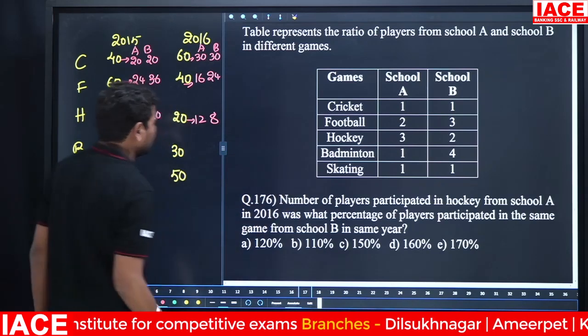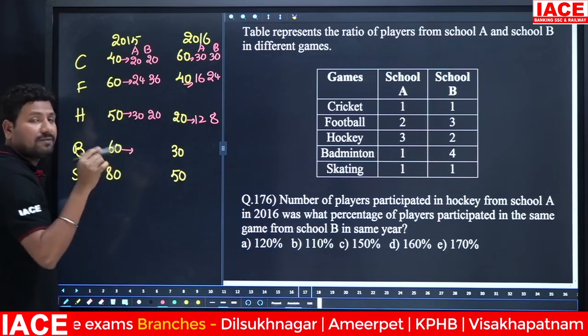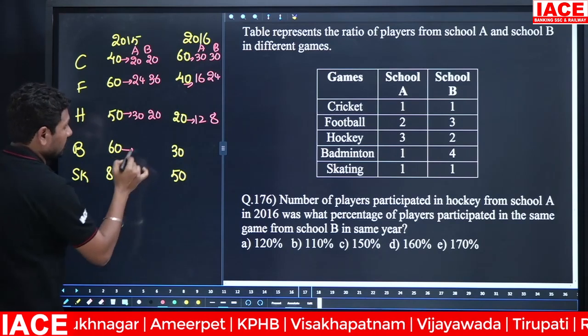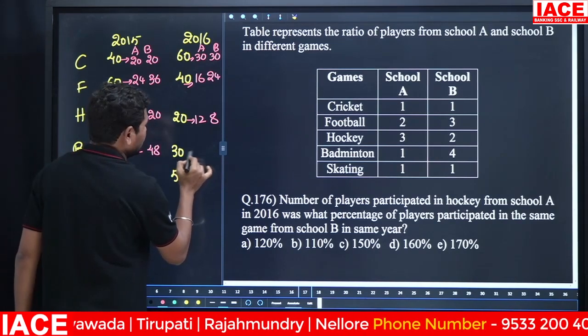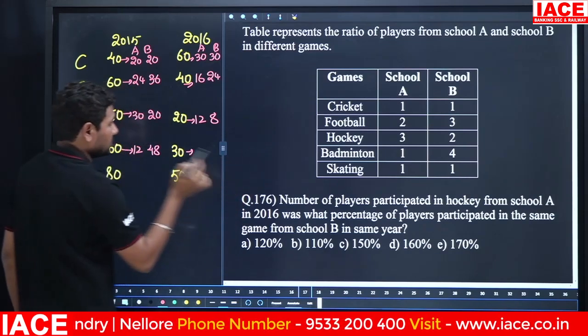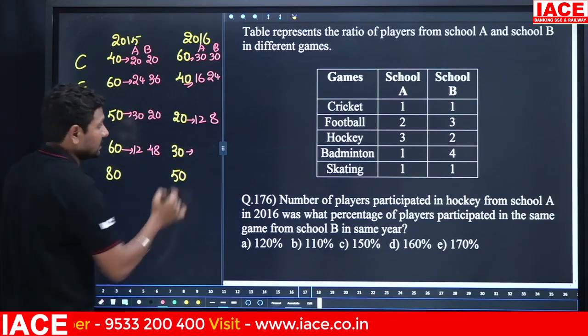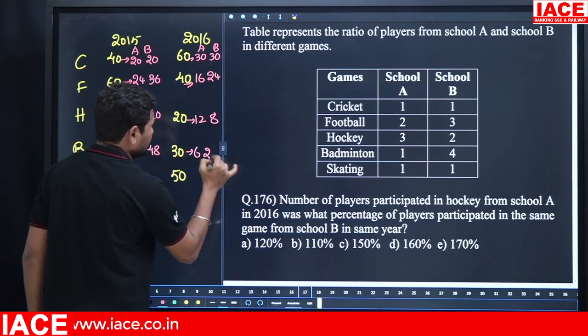And as it is 1:4. 1 plus 4 is equal to 5. 5 parts is equal to 60, means 1 part is equal to 12. 12 1 is 12. 12 4s are 48. Next as it is 1:4. 1 plus 4 is equal to 5. 5 parts is equal to 30, means 1 part is equal to 6. 6 1 is 6, 6 4s are 24.